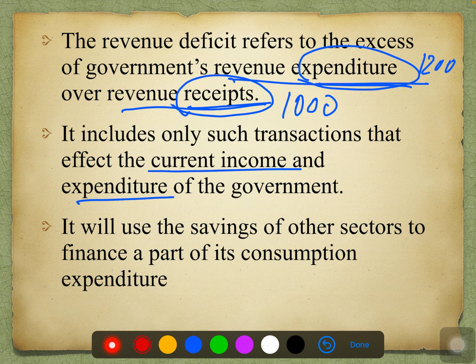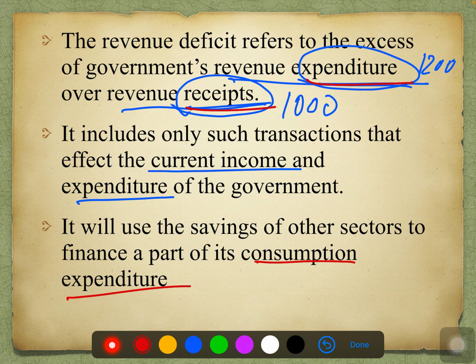Whatever savings they have from the other sectors, they are going to use all of that finance for the sake of consumption expenditure. See, the expenditure is greater than the revenue. In this case, the expenditure is greater than receipts. In that case, government cannot save.